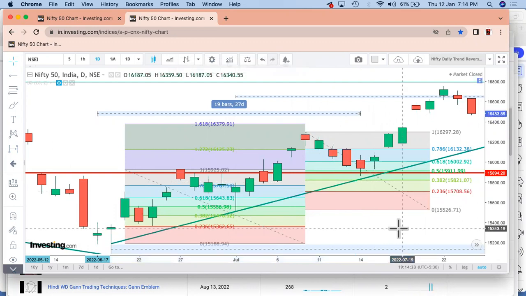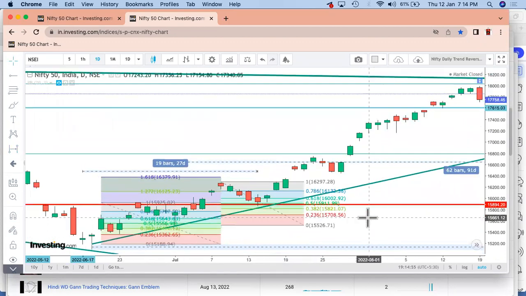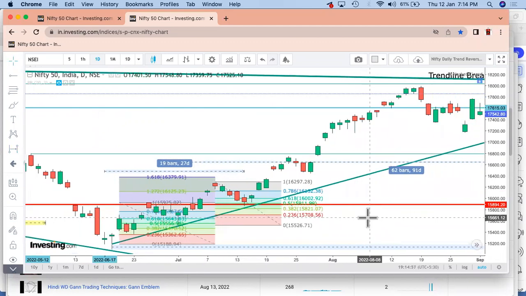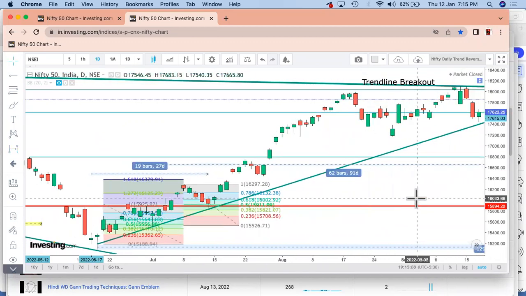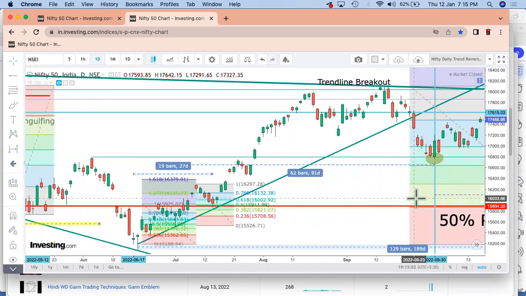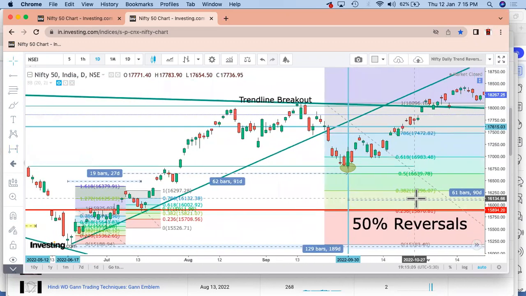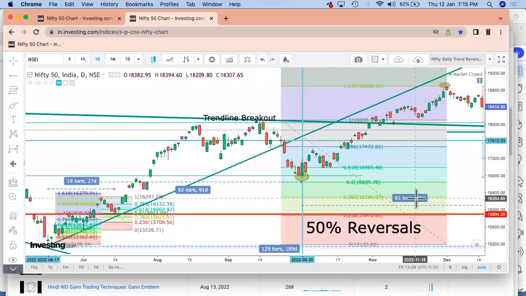But if you look at the bigger picture, let's say this was point number 1, point number 2, point number 3, and then if you consider this as point number 1, probably point number 2, point number 3, and point number 4, we have this point and this point, which is critical. We are considering from the start to the end. Again, if we look at the bigger time frame, we are getting a 50% reversal and then a second reversal after that. So where has that been happening and how has that been happening? Let's try to understand those parts also.